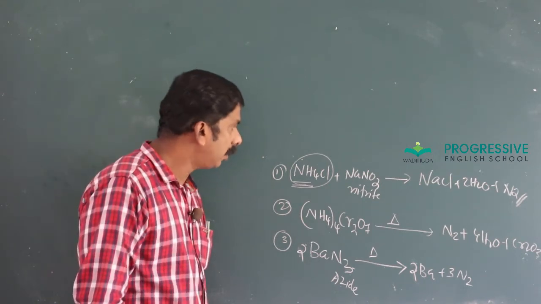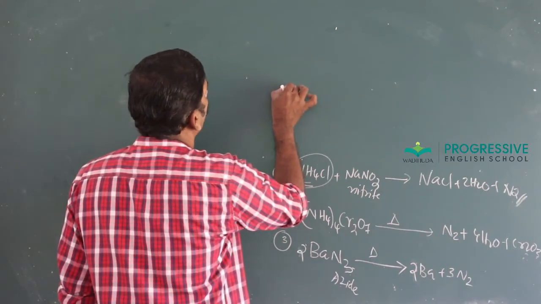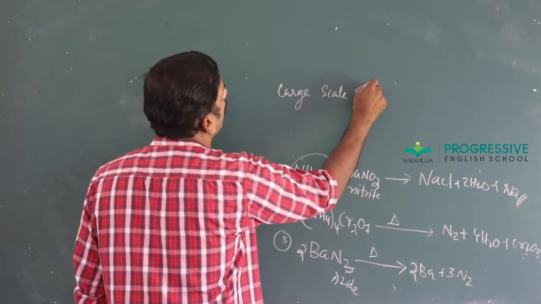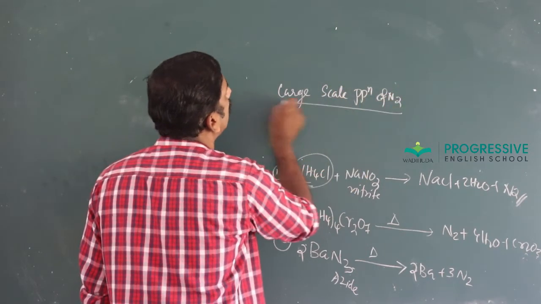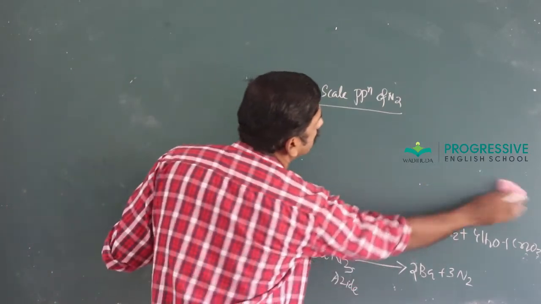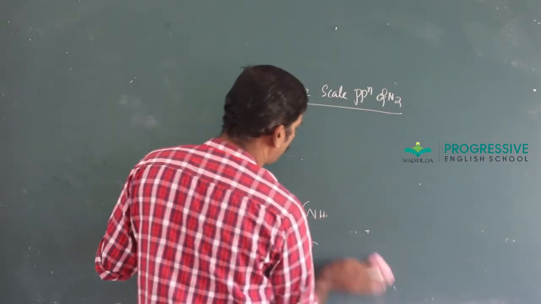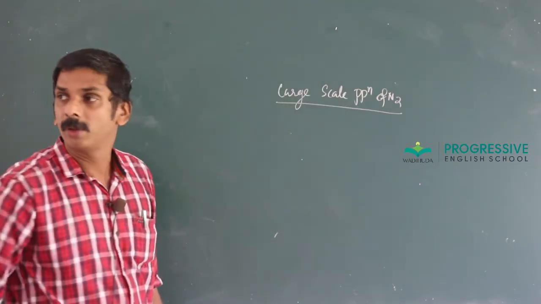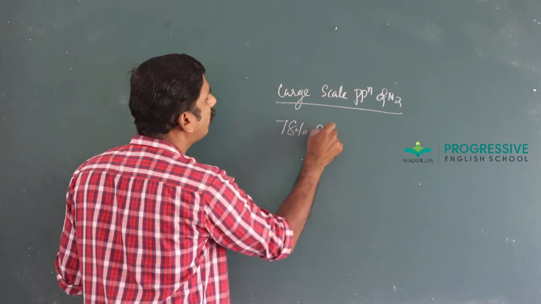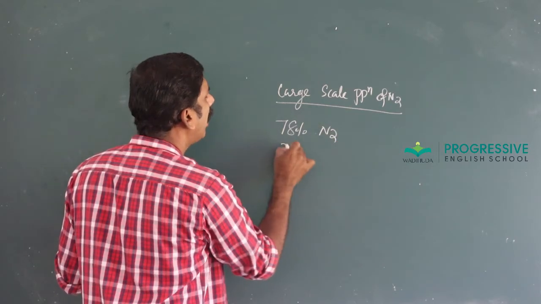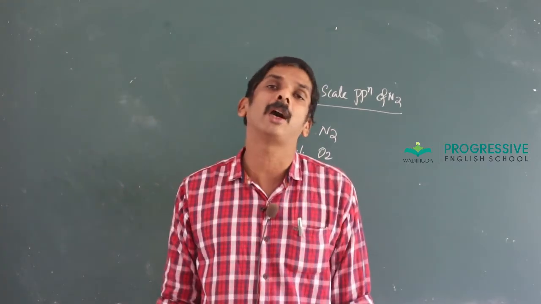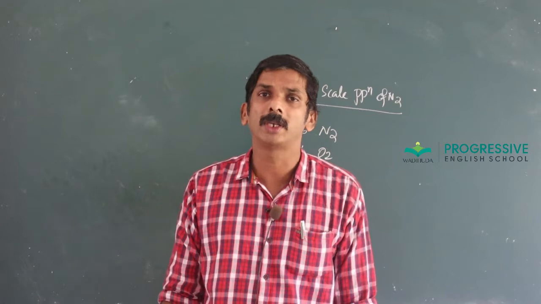Then next is the industrial method or large scale preparation of dinitrogen, or commercial method of preparation of dinitrogen. On a large scale, you know, the atmospheric gas constitutes about 78% dinitrogen and 21% dioxygen, 0.03% carbon dioxide, approximately 1% noble gas like argon.